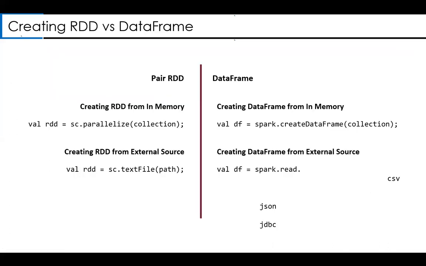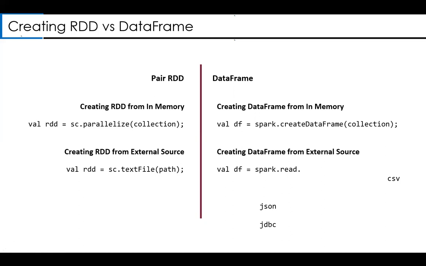Now, till now, we were talking about RDDs. If you remember in my previous classes, it is all about RDDs. How do you create RDDs? How do you perform some transformations on RDDs, right? For example, to create an RDD from memory, we used to invoke the SparkContext dot parallelize method, which used to create RDDs. If you want to create an RDD from a file, we used to invoke the SparkContext dot textFile method, and this used to create an RDD. So till now, it is all about RDDs.